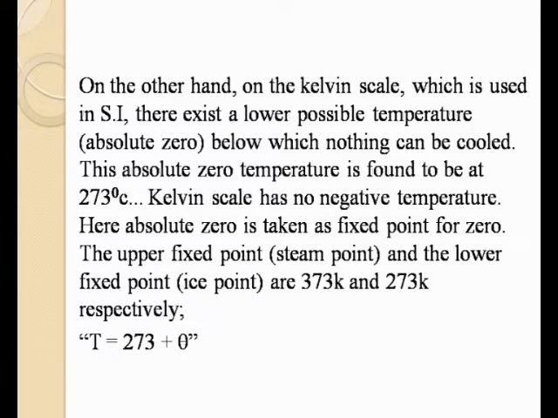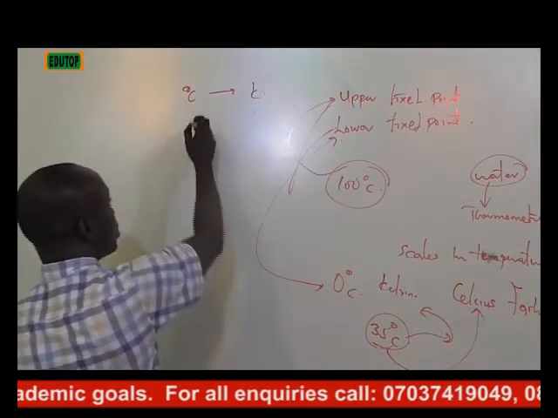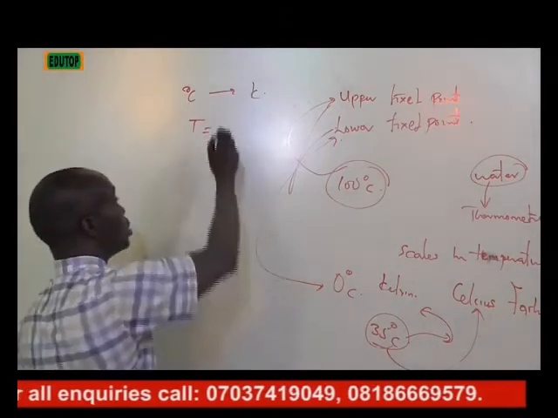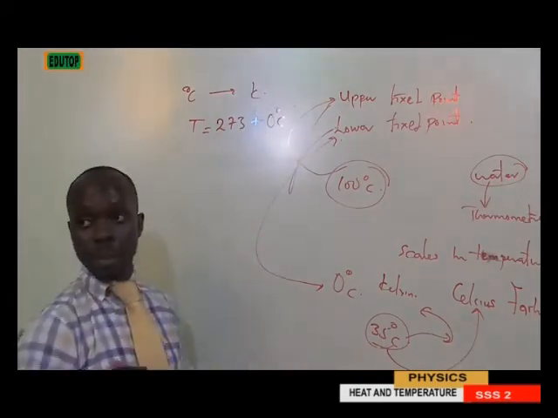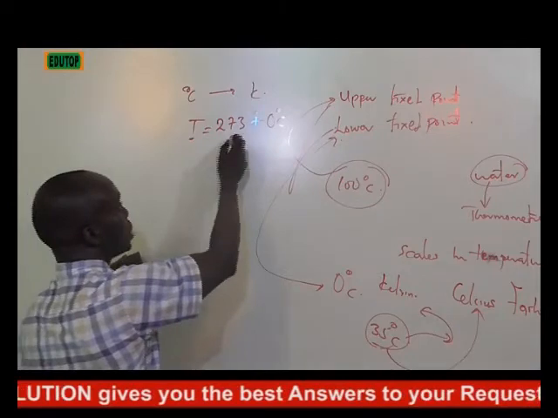Now, we want to look at how we convert degrees Celsius to Kelvin. The formula to use to convert your degrees Celsius to Kelvin is 273 plus your degrees Celsius. Are we seeing it? This is your degrees Celsius, we want to convert it to Kelvin. Just add 273.